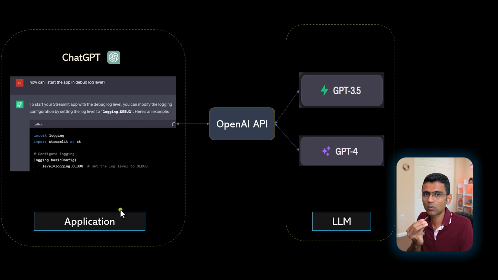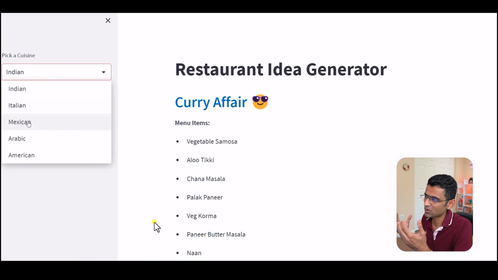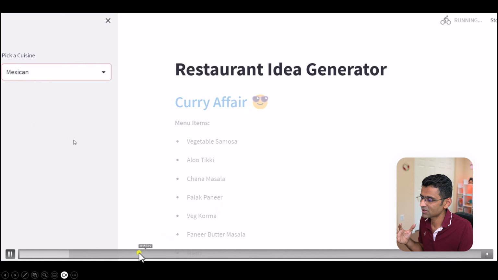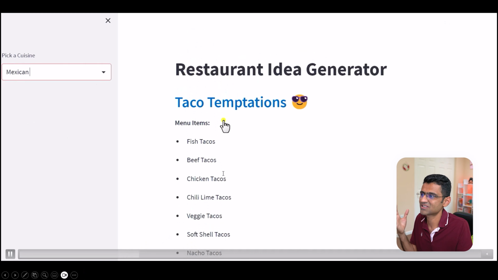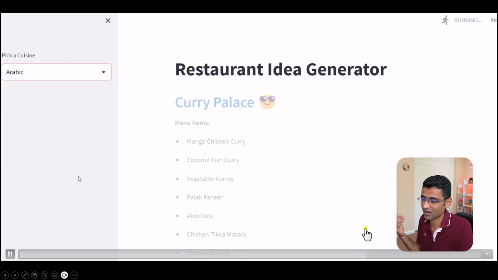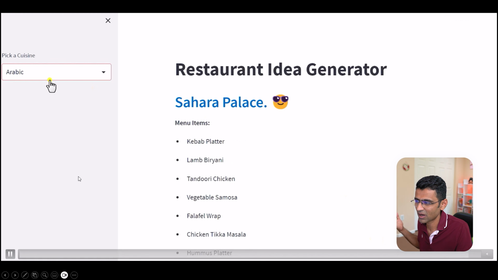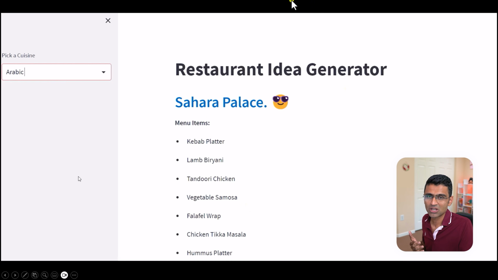Now let's say you want to build an application for a restaurant idea generator where you give a cuisine and then it will generate a fancy name such as Taco Temptation for Mexican, and menu items as well. Let's say you give Indian cuisine, it will say, okay, Curry Palace, or Sahara Palace for Arabic, along with these menu items.